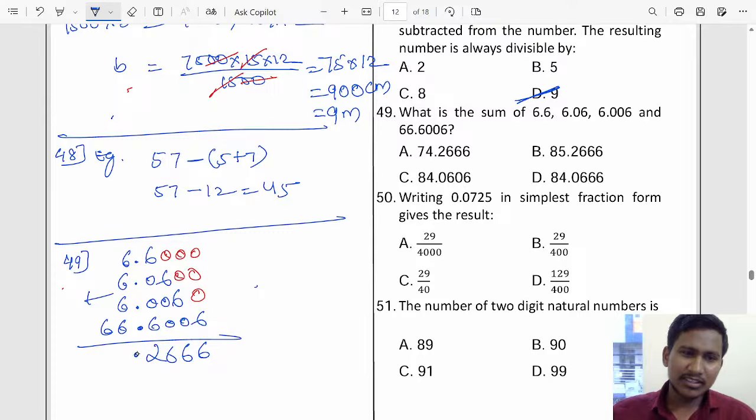And then carry 1 here. How many 6s are there? 4 6s are 24, 24 plus 1 is 25 here, carry 2, 6 plus 2 is 8, so 85.2666. That is the answer, option B, right? The answer is option B for the 49. Okay, good. So that is correct.